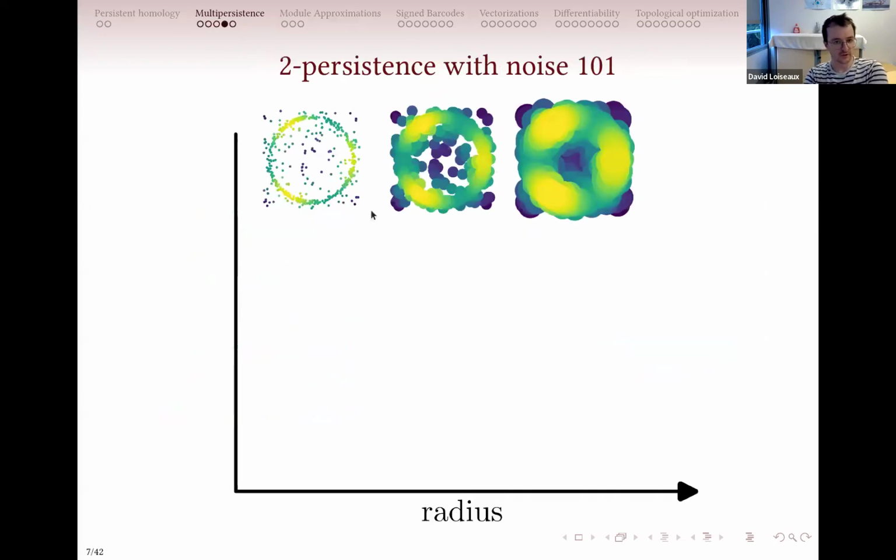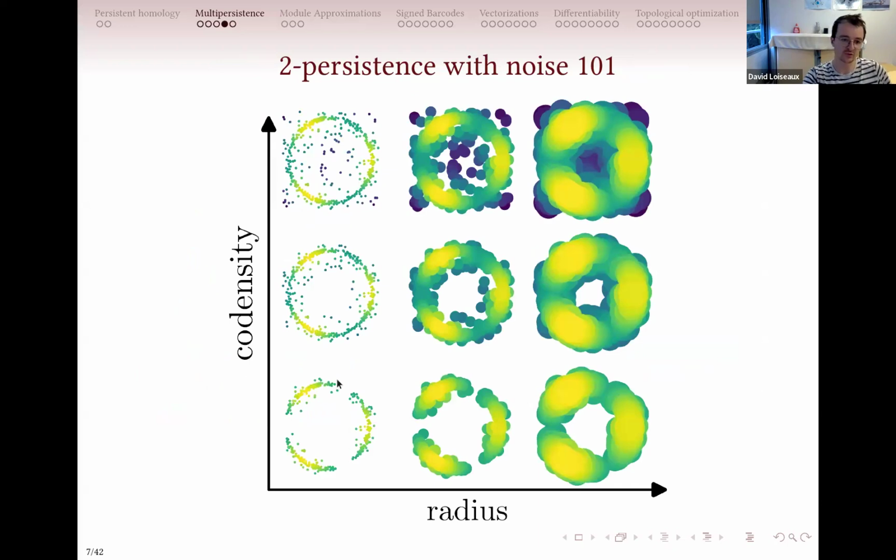And how to deal with that with the two-parameter persistence? You put the usual persistence on the upper slice. So you have your point cloud with the increasing radii of the ball strategy. And you add another layer that will be given to you by the density. So below here, I only have very dense points. And I progressively allow, when I go upper, lesser dense points to appear. So here, only dense points. Here, only medium dense points. And here, every point, basically. So I take into account the density and the radius parameter.